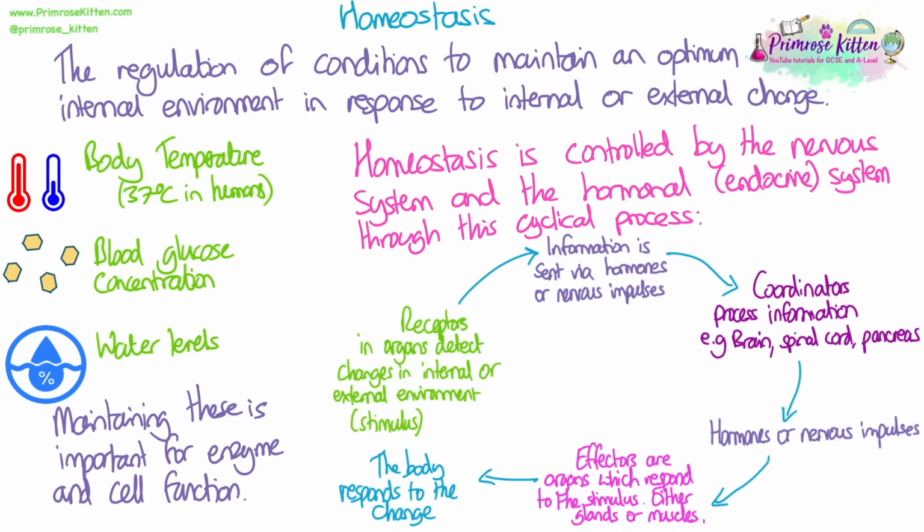So it starts with receptors. They are found in organs that detect the changes in the internal or the external environment. We call those changes the stimulus. Then they send information either via hormones or nervous impulses. They send this information to coordinators, which process the information. This could be the brain or spinal cord in the nervous system, or for example, the pancreas in the hormonal system. Then the coordinator sends out hormones or nervous impulses to effectors. Effectors are organs which respond to the stimulus, and these are always either glands in the hormonal system or muscles in the nervous system. And then the body responds to whatever the change or the stimulus was.